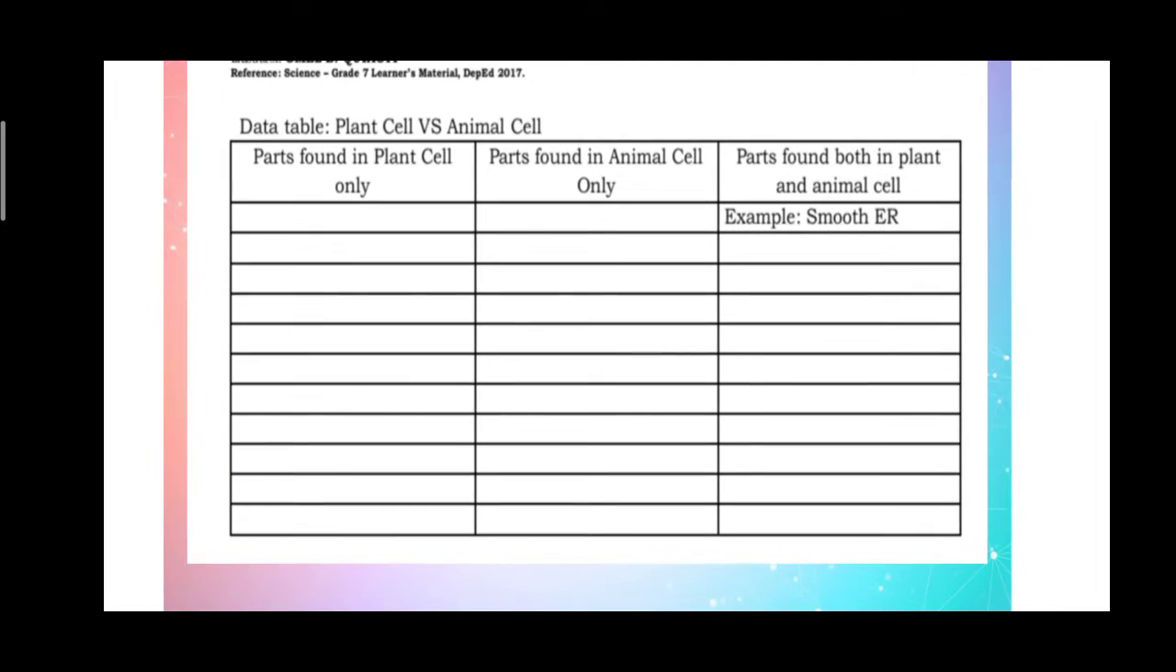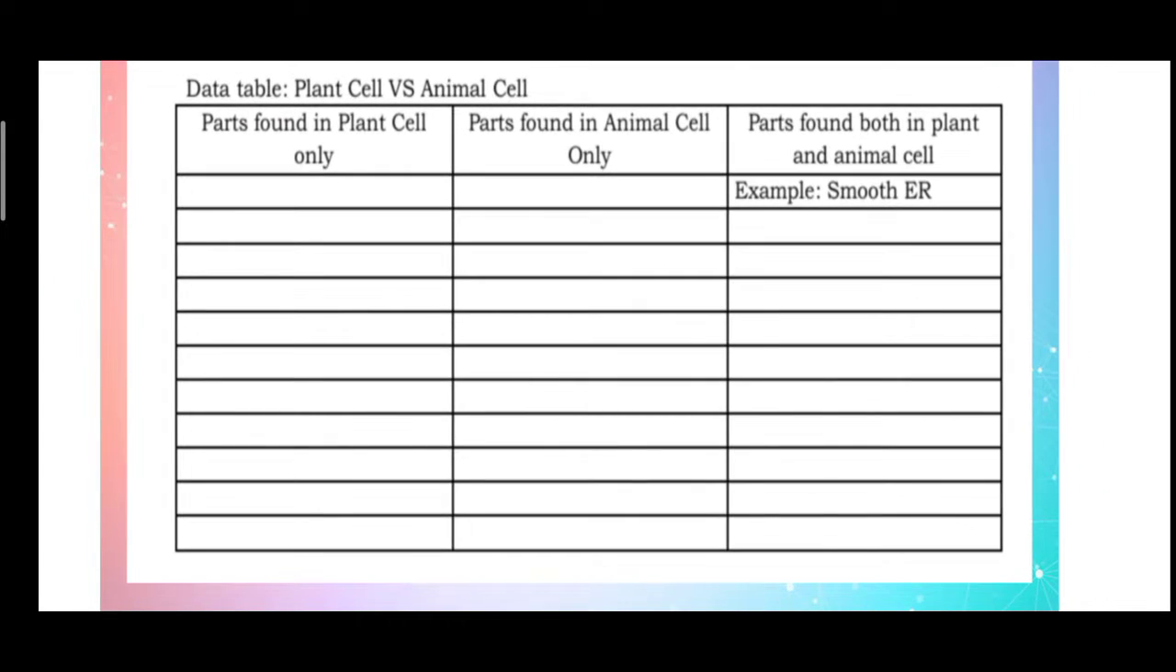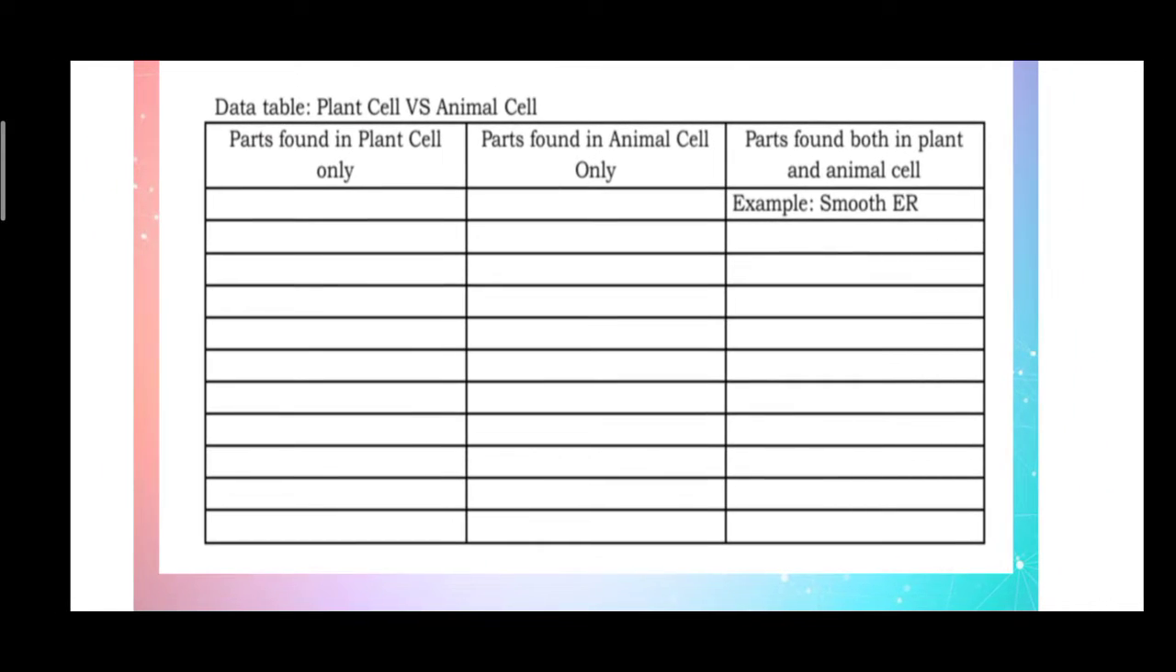Okay, so based dun sa diagram, susulatan nyo po dito ano yung mga parts na matatagpuan sa plant cell, ano yung mga parts na matatagpuan sa animal cell only lang po tandaan. Dito sa first column, parts lang po na meron sa plant cell pero wala sa animal cell. Sa second column, parts na meron lang animal cells pero wala yung plant cells. At dito naman sa third column, ano po yung mga parts na makikita din sa diagram natin na parehong meron yung plant cells and animal cells.